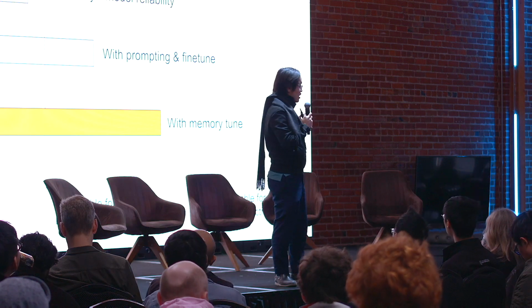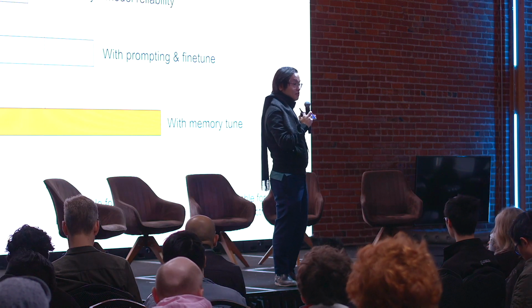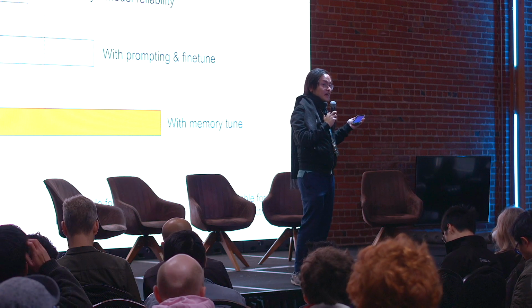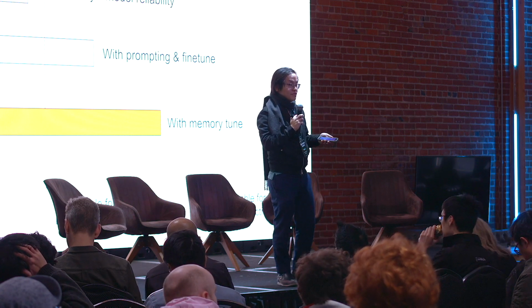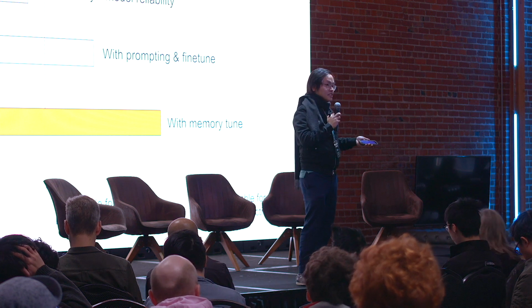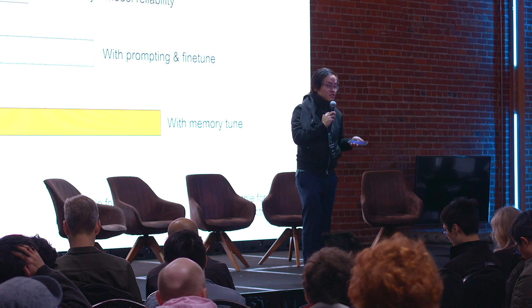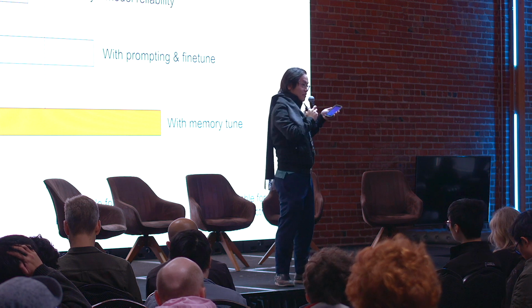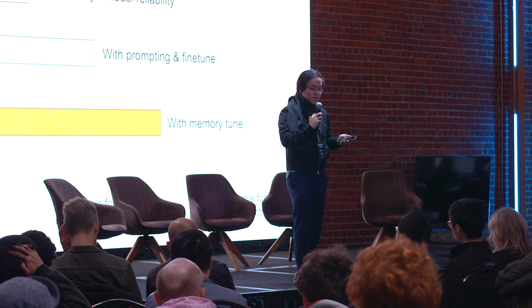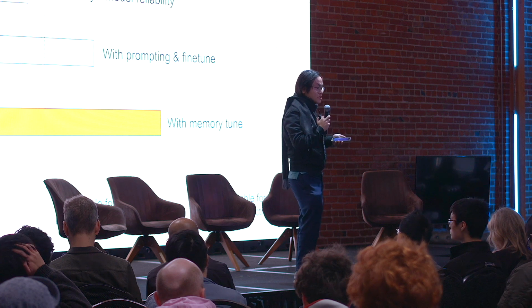This is why we are excited about the direction that we are heading towards, because for us, that gap is being closed with prompting and fine-tuning. One of the things that we are researching into is memory tuning that is unique to the RWKV architecture. Because the RWKV architecture, as I showed after the conversion, actually has its own internal memory modules that can be tuned for specific tasks. And this is what we view is the direction to get us to 30 out of 30 reliability. We are not yet there, but with techniques that we have developed, we are able to close the gap. And that's where we feel that the research should be placed, not bigger models.